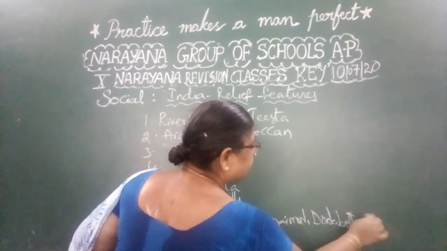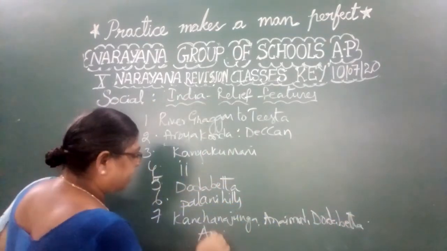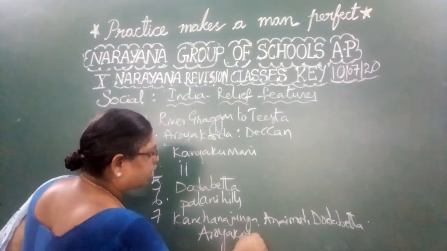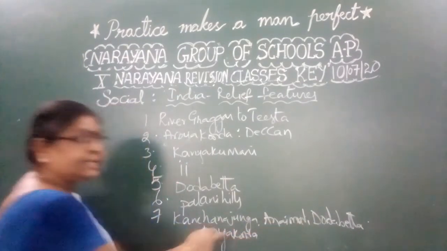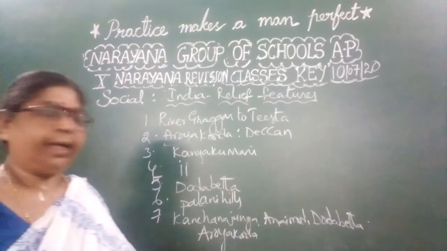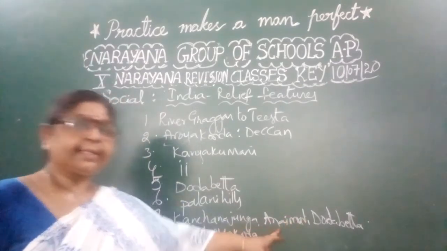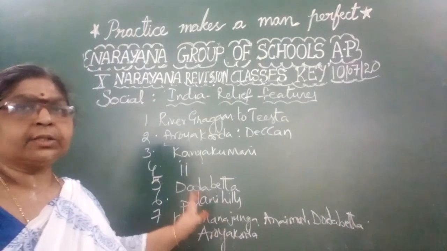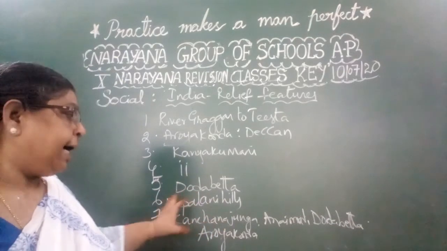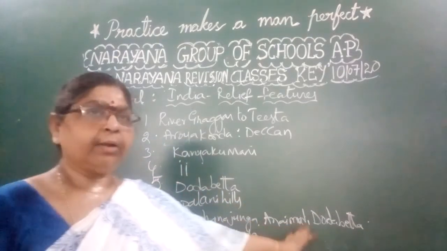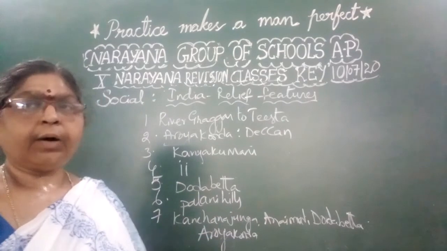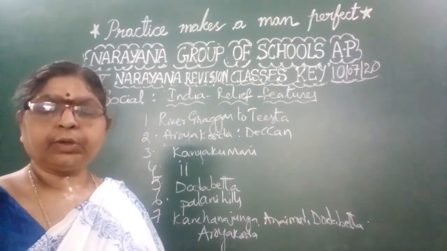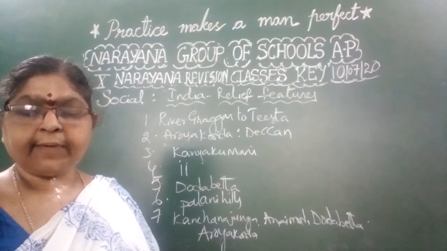And what is the fourth one? Last remaining is Araikonda. Araikonda height is only 1628. So out of all the four, the lowest is Araikonda only. This is 2637, this is 2710, this is more than 8000. So you can see very clearly that Kanchenjunga, Anaimudi, Dodabetta and Araikonda is the order of arrangement from the highest to the lowest. That is the 7th question.